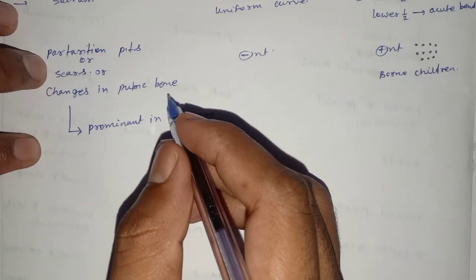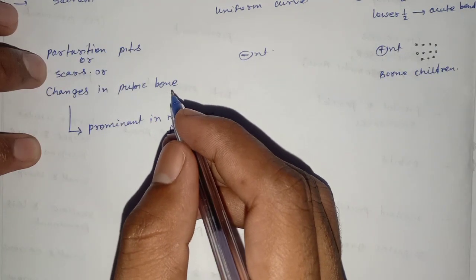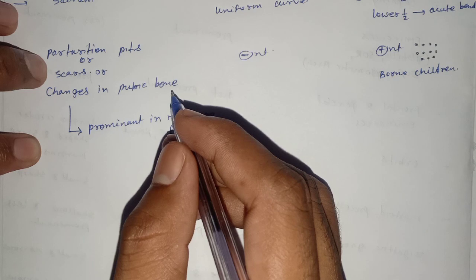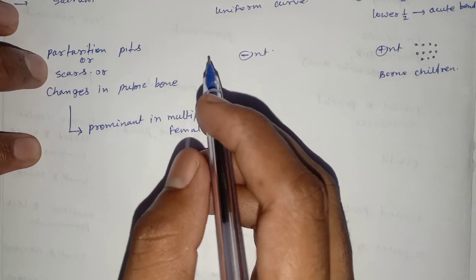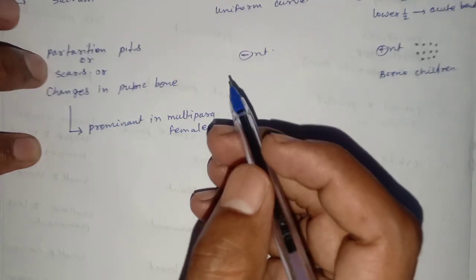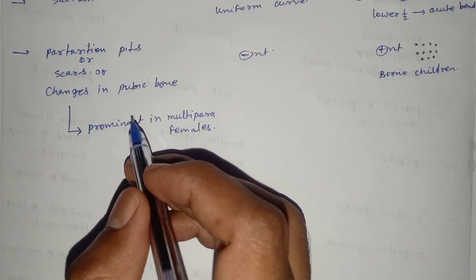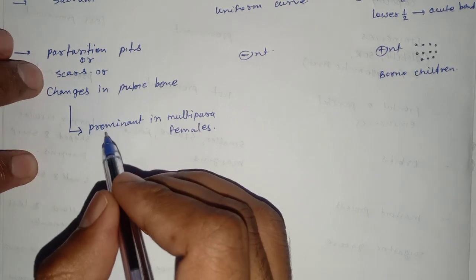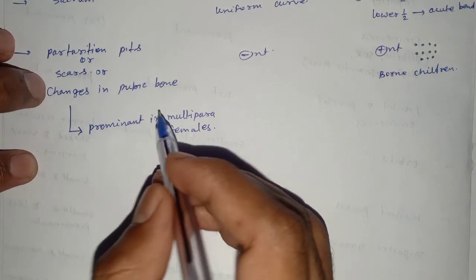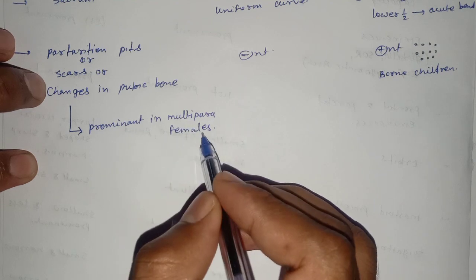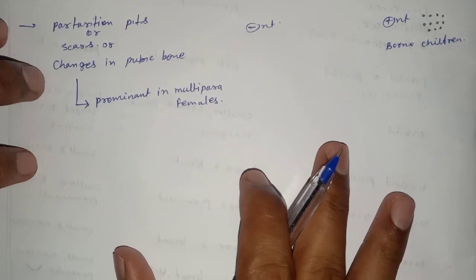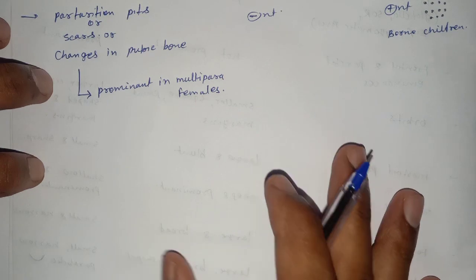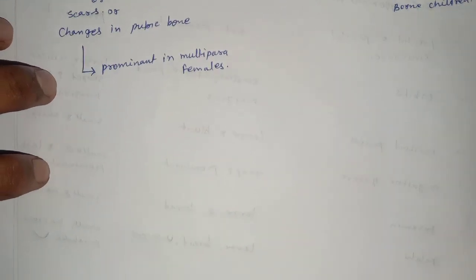Whatever is attached to the posterior surface of the pubic bone leaves behind during parturition, and only multiple small depressions remain there. These are known as the parturition pits or scars, and are prominently seen in females who have borne many children, meaning multipara females. Now we discuss the pelvic indices.